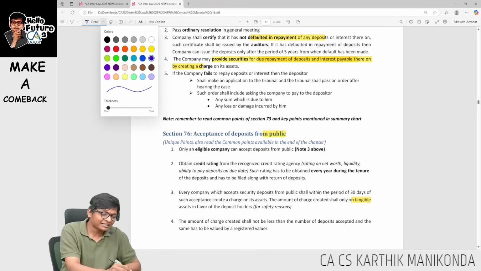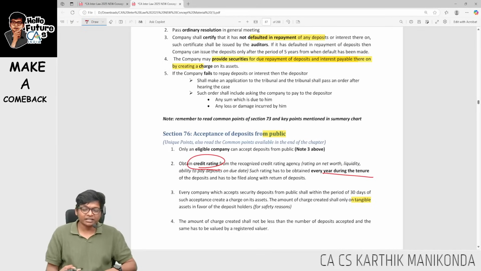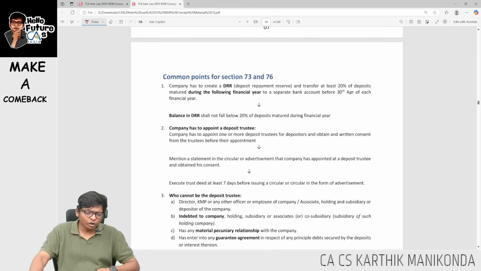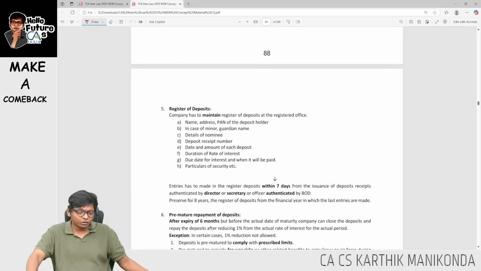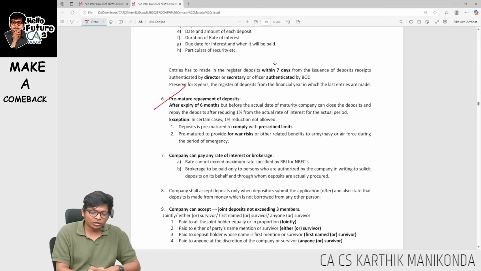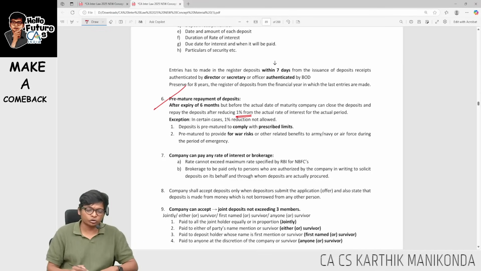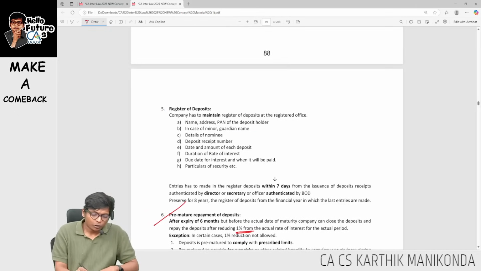If it's from public, some additional points are there, like you should get credit rating on a yearly basis, and the charge should be valued by a registered valuer. Other points, I have explained in other marathons, guys. I'm quickly running through these points. You need to go through all these points, like premature of deposits and the 1% point. If you premature, 1% will be reduced, but in case of war risk, 1% will not be reduced.